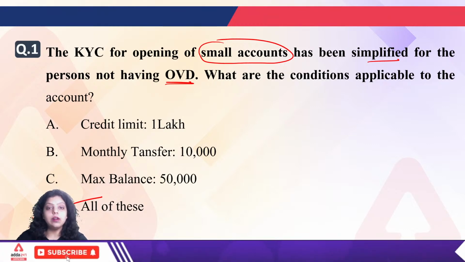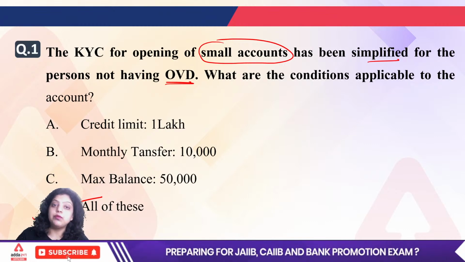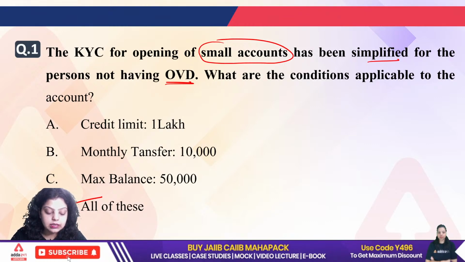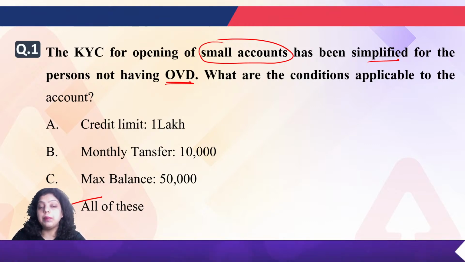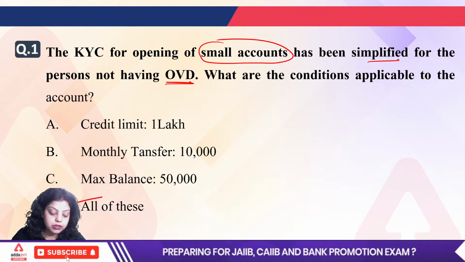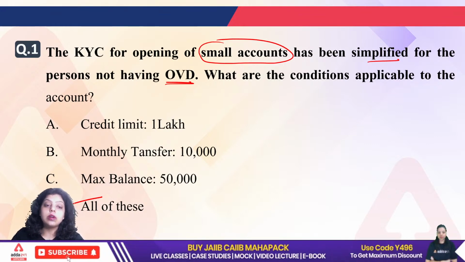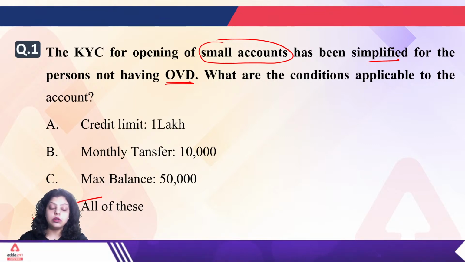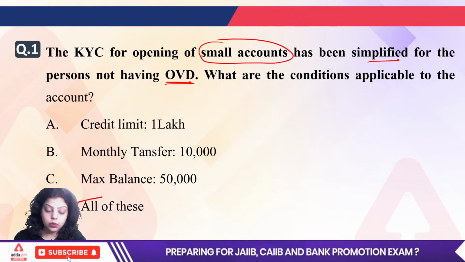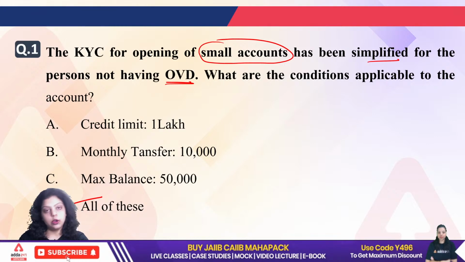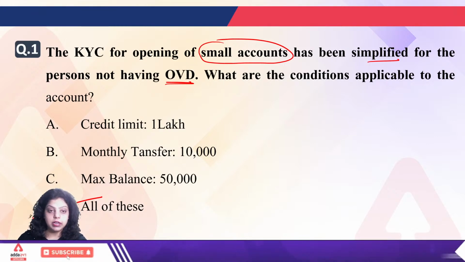After that, the withdrawal transaction limit for a month will be 4 times. Okay, and these are the certain conditions which are applicable on small accounts, which is also known as your BSBD account, and all these conditions also apply to the Jan Dhan Yojana account because the Jan Dhan Yojana account is also a type of BSBD account. Okay, so the right answer will be D, and very good, officially valid document. OVD stands for officially valid document.